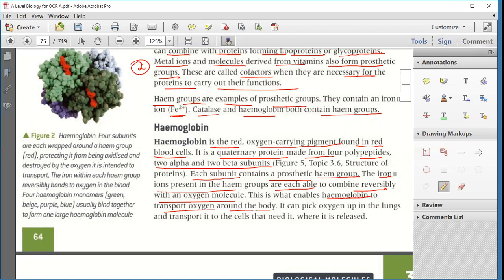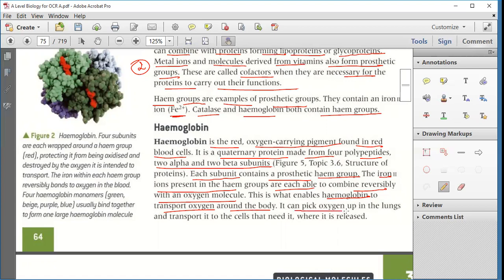So the prosthetic group, that is hema, in hemoglobin helps to carry oxygen to every part of the body. And how does it carry? With the help of the Fe+2 ion, that is the iron ion, which combines reversibly with an oxygen molecule and then transports oxygen around the whole body.